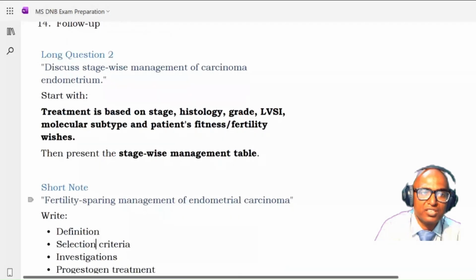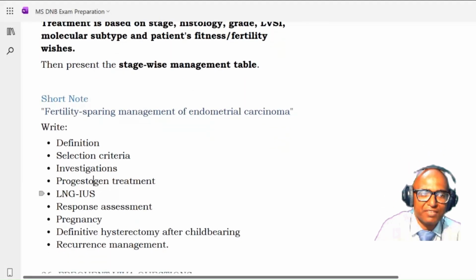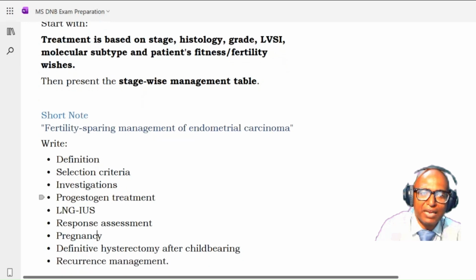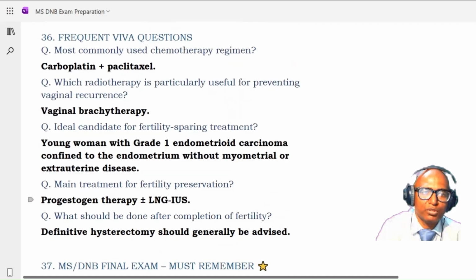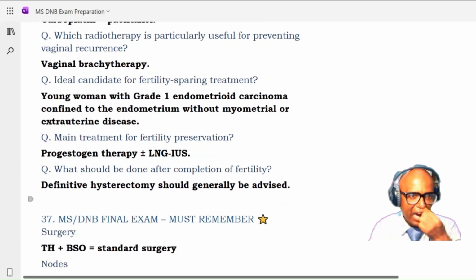Or there may be long questions such as discuss stage-wise management of carcinoma of endometrium. Here we will write about the stage-wise management, but this particular sentence is very, very important. You should start with: treatment is based on the stage, histology, grade, LVSI, molecular subtype, and patient's fitness and fertility wishes. Okay. Then there can be various short notes such as fertility sparing management of endometrial carcinoma. Okay. In a viva question, they can ask you about the commonly used chemotherapy regimen, which is carboplatin plus paclitaxel. Which radiotherapy is particularly useful in preventing vaginal recurrence? Vaginal brachytherapy.